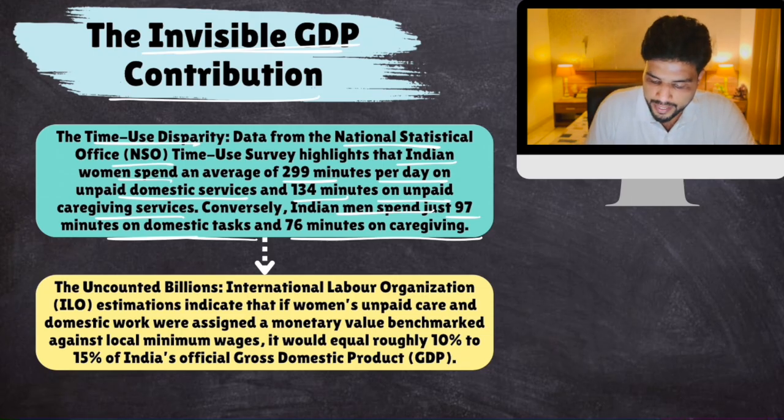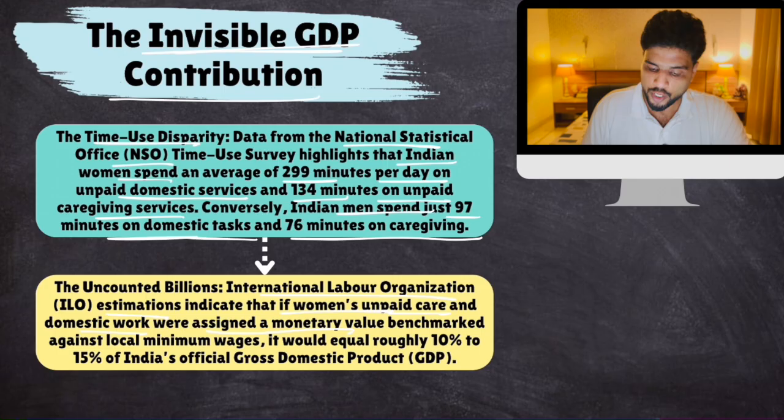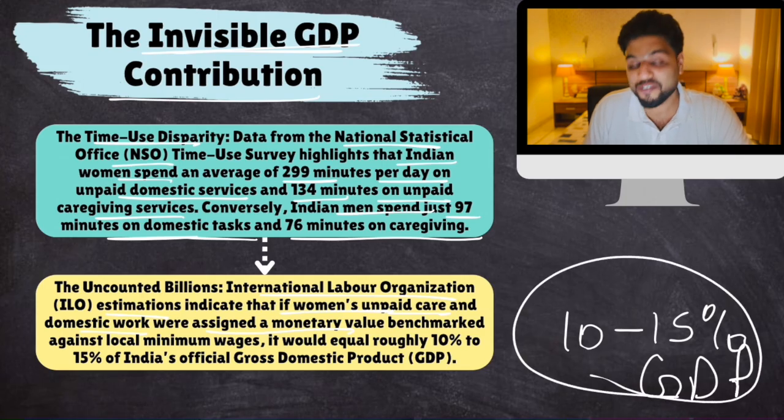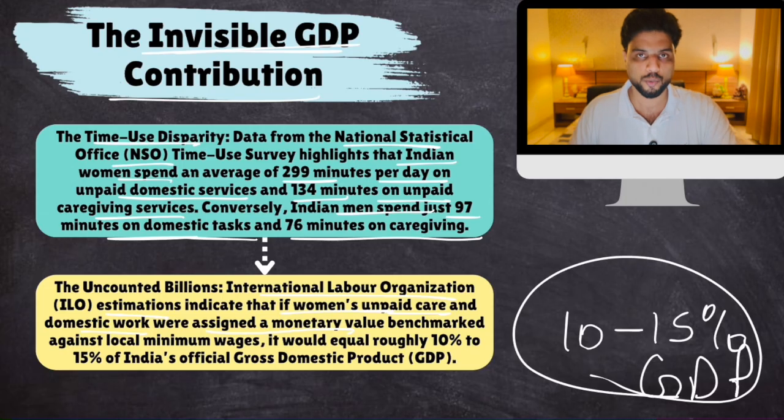Okay. International Labour Organization estimates indicate that if women's unpaid care and domestic work was given monetary value, if you assign a monetary value to this work that is being done by women, you will add 10% to 15% more to India's GDP. So 10 to 15% of India's GDP, the value of that is equal to the value of unpaid work done by women if you assign a monetary value to it.